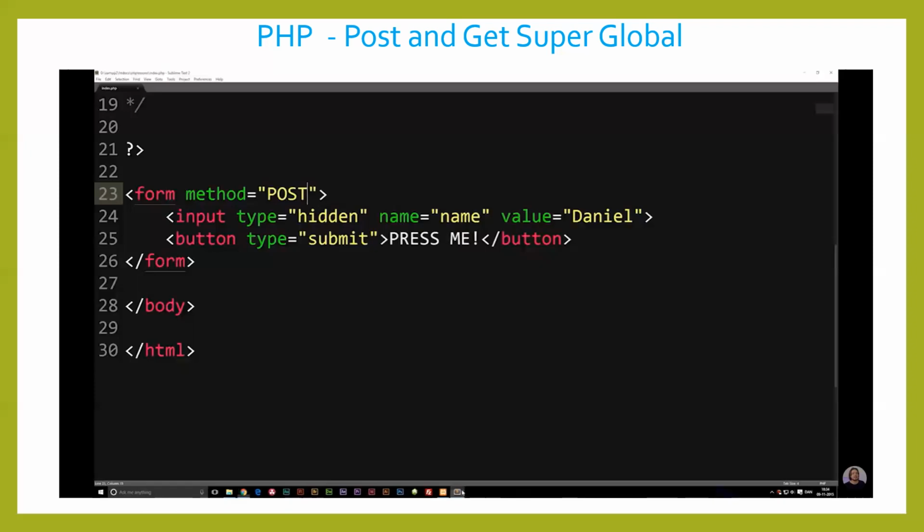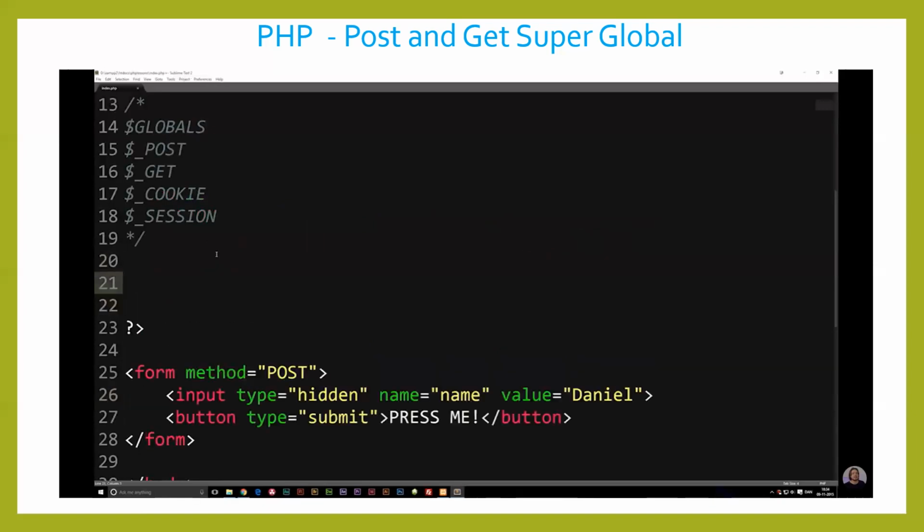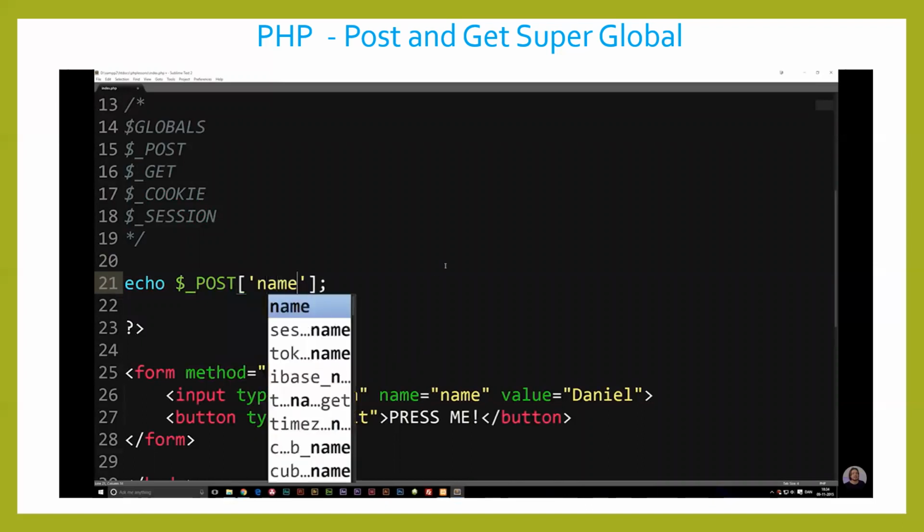But just to show you guys that it's still up there, let's actually go ahead and go inside my PHP tags up here and echo out. And of course, this code I'm about to write, we're going to talk about in the next couple of episodes. For now, just go ahead and follow along on what I'm doing here. You don't actually have to write it out. So I'm going to say variable underscore post brackets, and inside the brackets I'm going to write the name of the input. So in this case it's name.